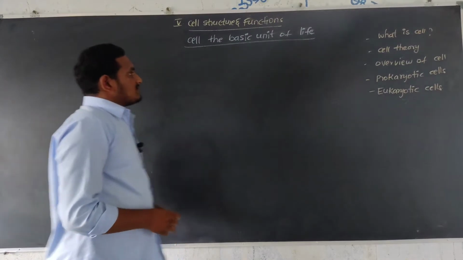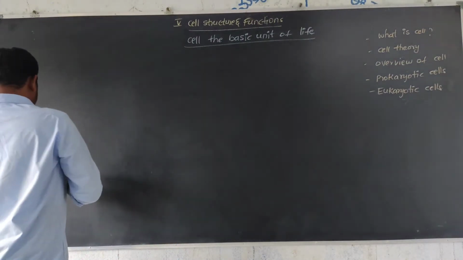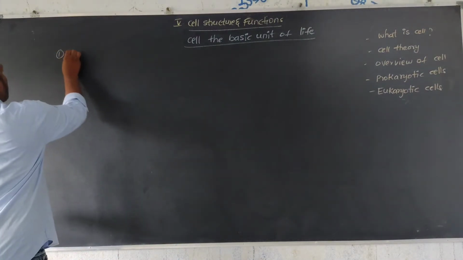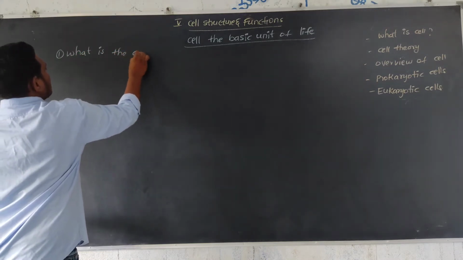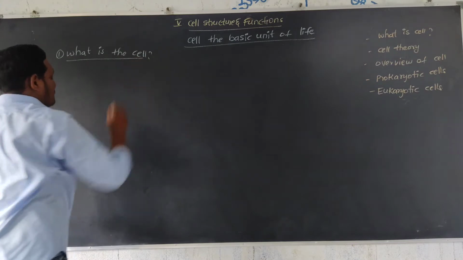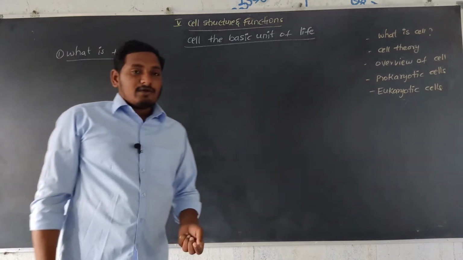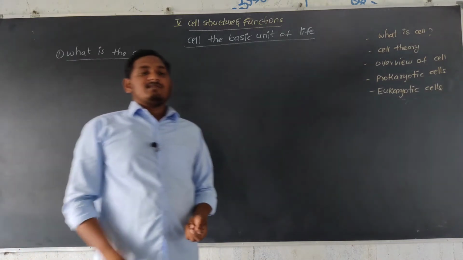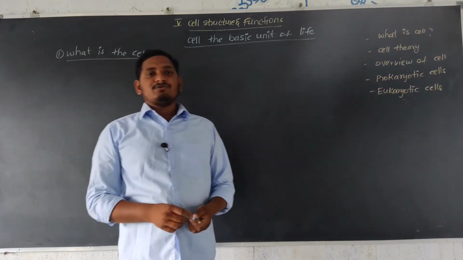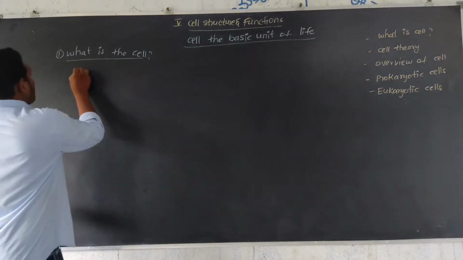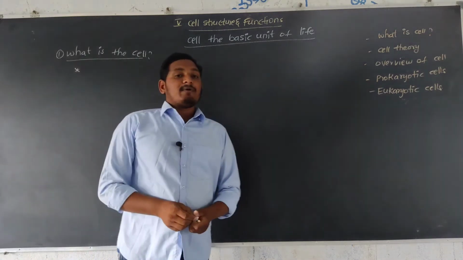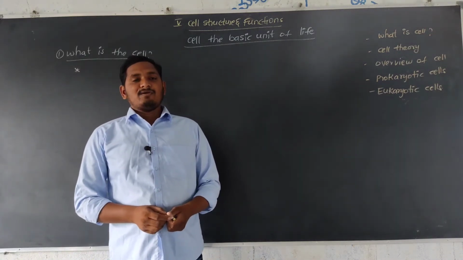So, first of all, what is the cell? A cell is a basic unit of organism, the basic unit of life. It means living organisms are made up of cells.